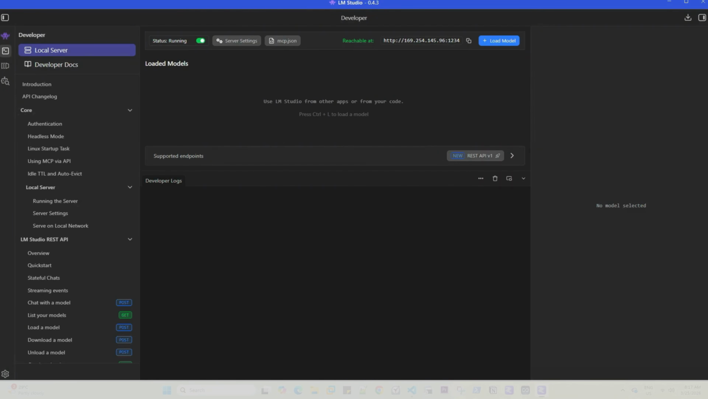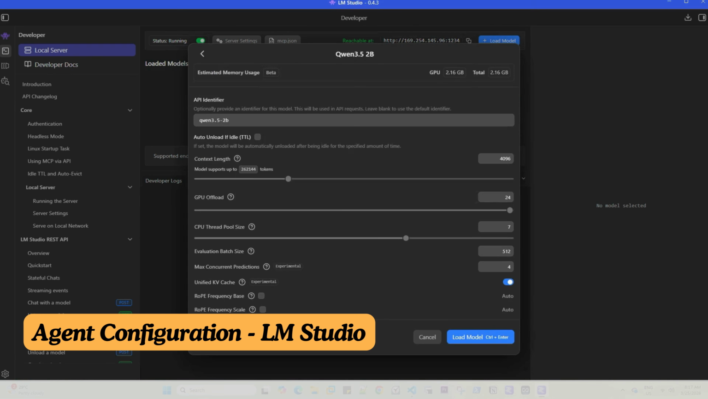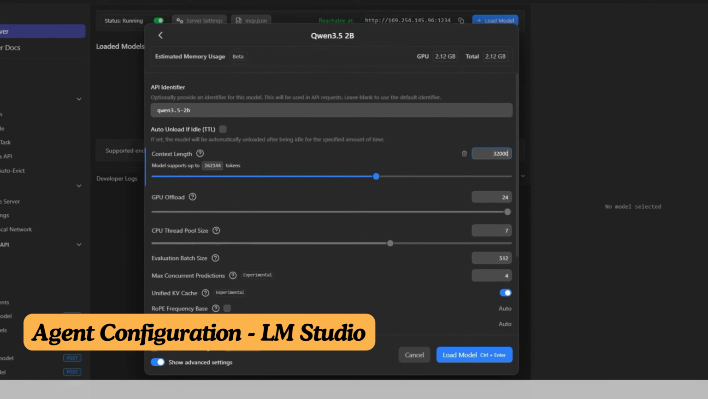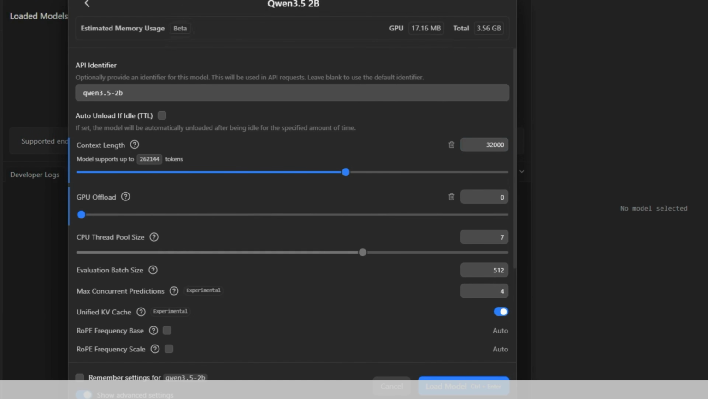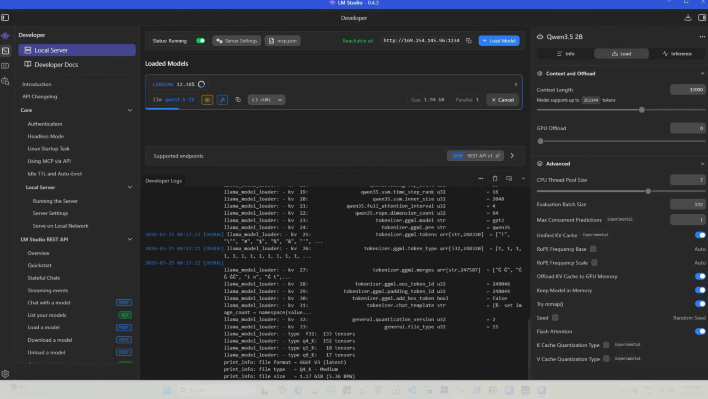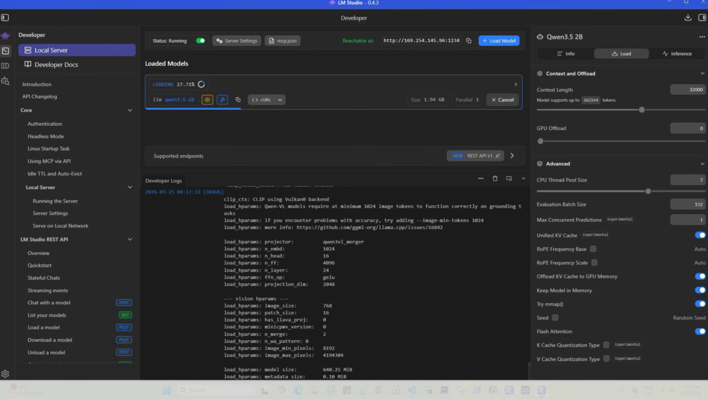Alright, before we launch, a few quick changes. First, in LM Studio, open your loaded model, set the context length to 32,000. You can adjust this based on your system RAM. More context means more memory used. While you are here, max concurrent predictions, keep it at 1. Claude sends background requests along with the main prompt.